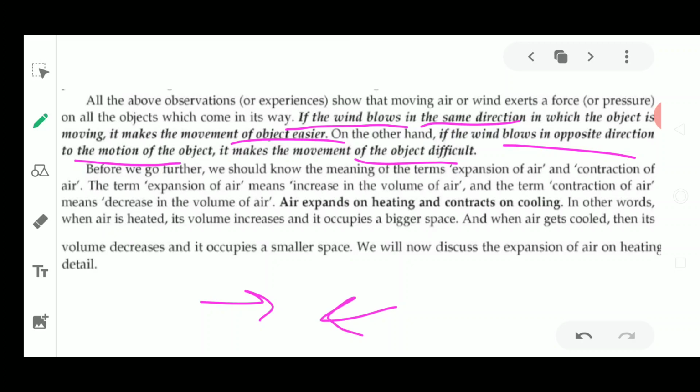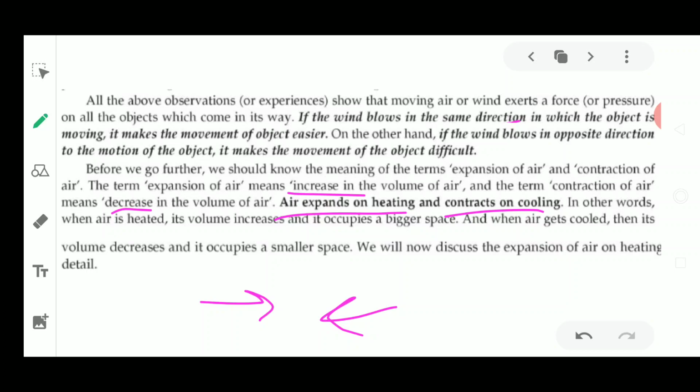Now we know about the expansion of air and contraction of air. Expansion means an increase in volume. Contraction means a decrease in volume. Another property of air is that air expands on heating and contracts on cooling.